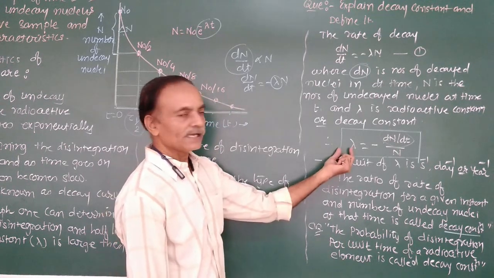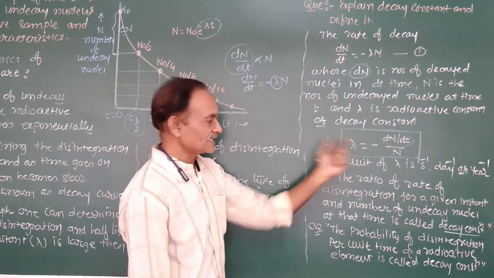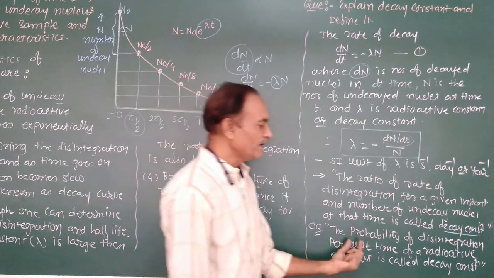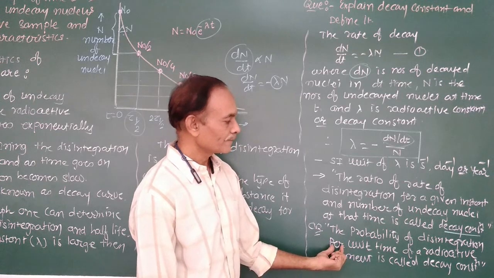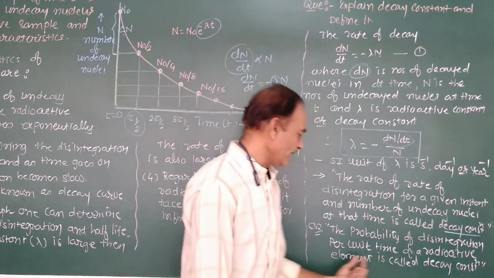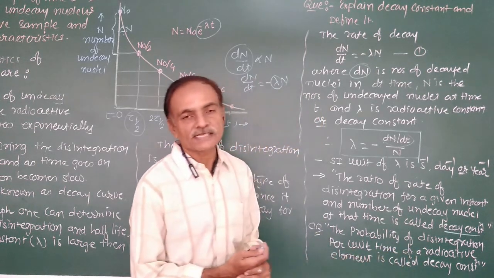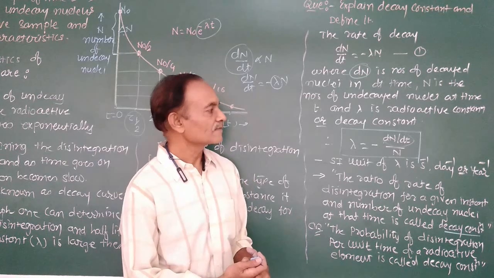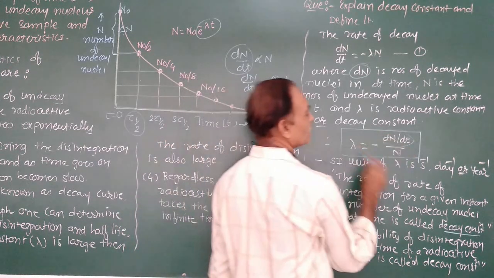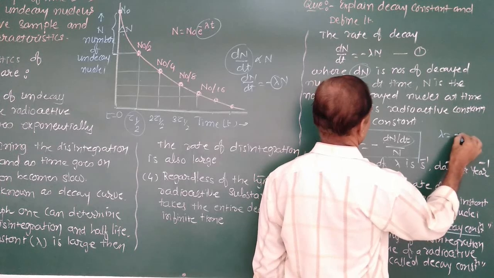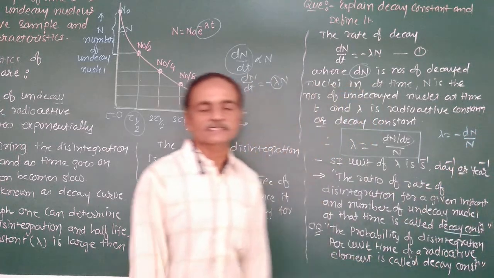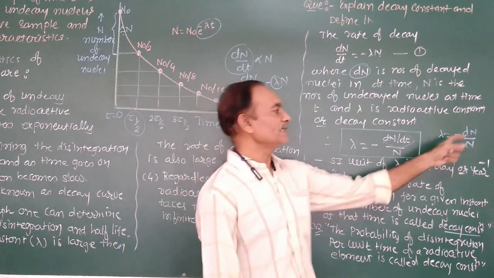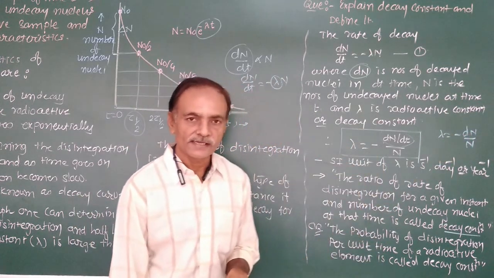Now, mathematically, the probability of disintegration per unit time of a radioactive element is known as the decay constant. Here dt is 1, therefore lambda is equal to minus dN upon N, which represents the probability of disintegration of the nuclei.